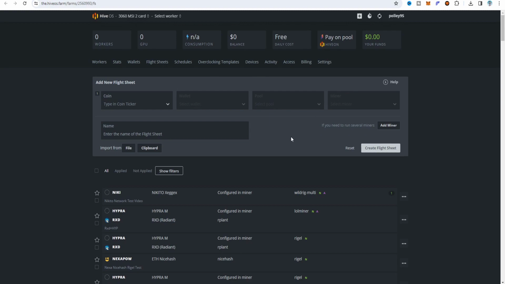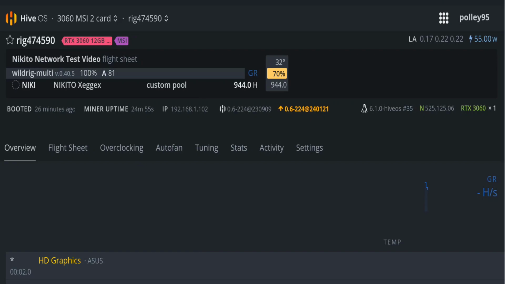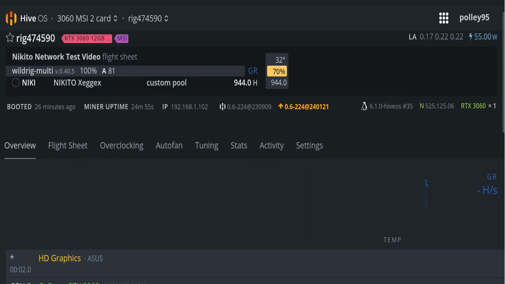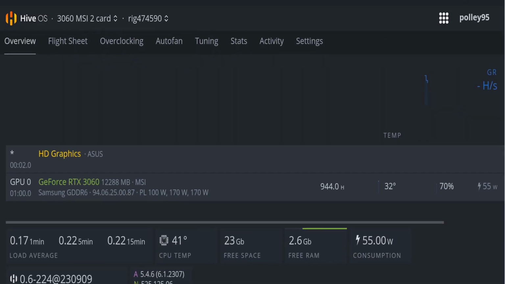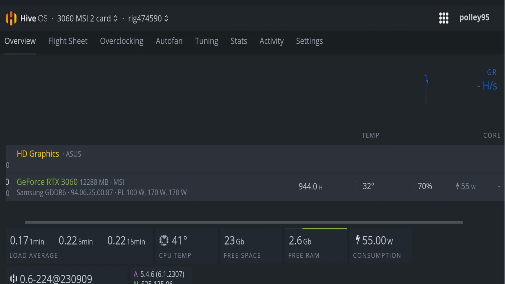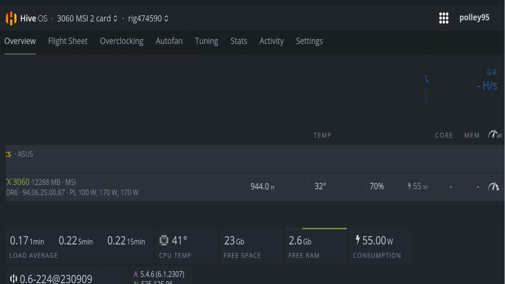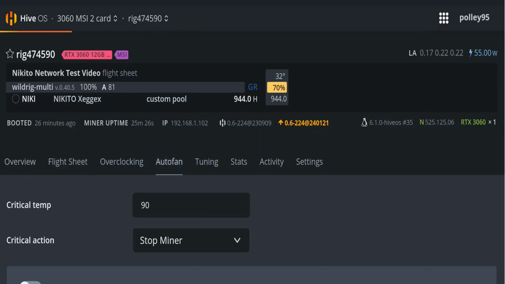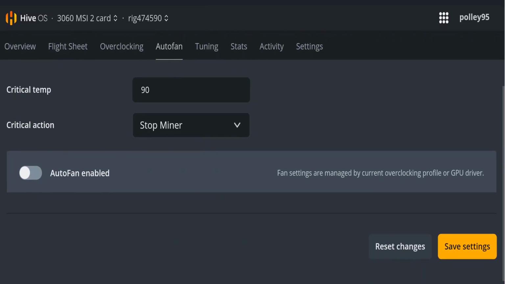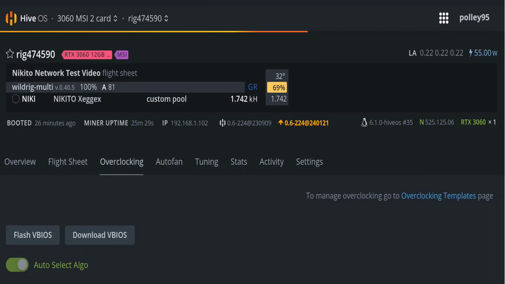Now choose the live update, to see what the hash rate and all the things are on there. So this is the live update on HiveOS, that you can see that my 3060 V2 card is now mining Nexellia and using the Nexellia exchange wallet, choosing the custom pool as an Opulence server pool, and here is the hash rate, the 944 hash rate. The power reported is the same, it's 55 watt. So this is the total power consumption for my 3060 card.